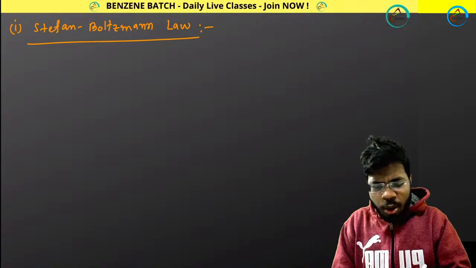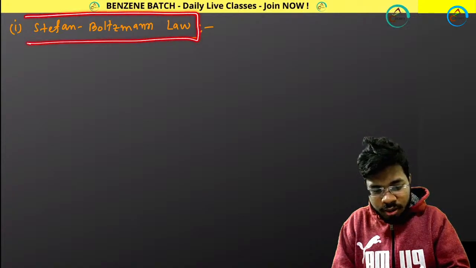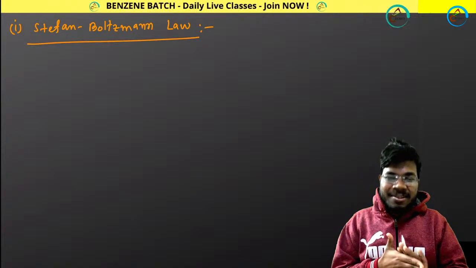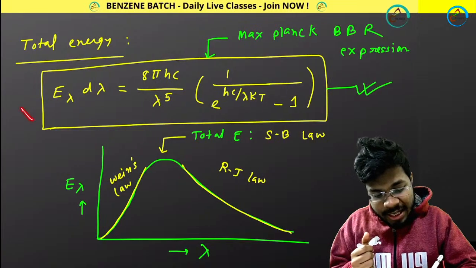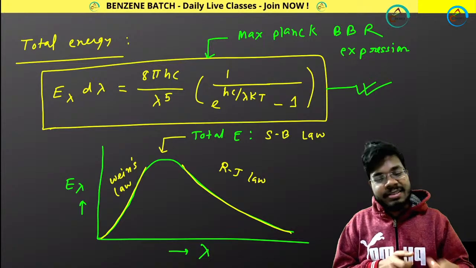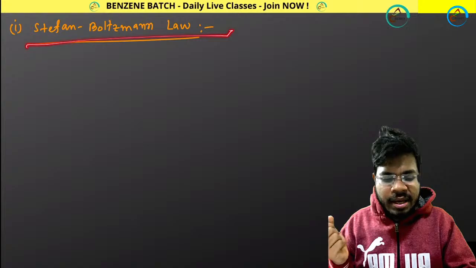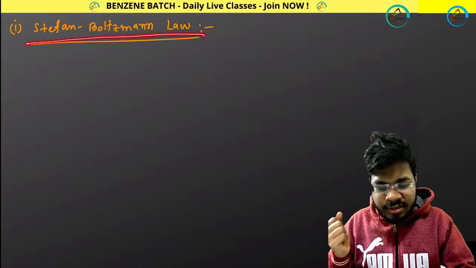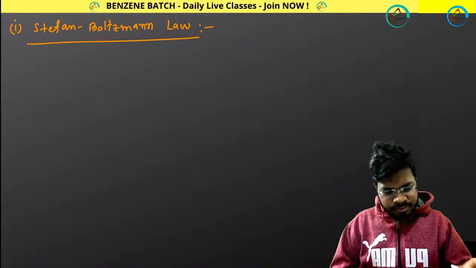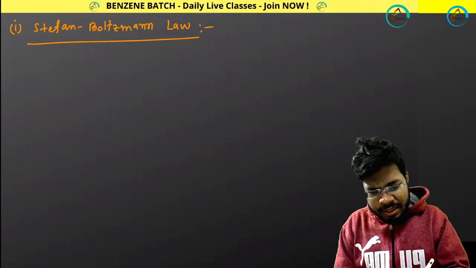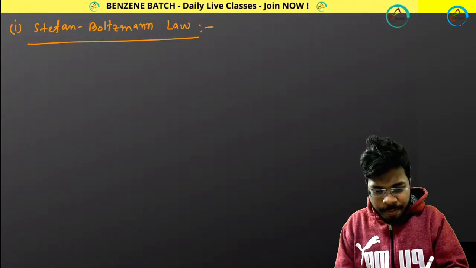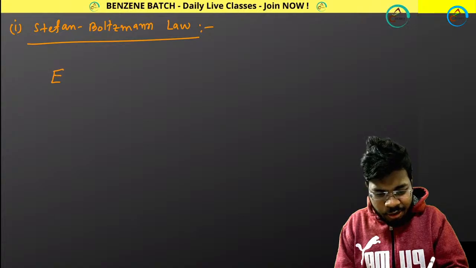So, how can the Stefan-Boltzmann law be explained from Max Planck's equation? Let's check that. Because the Stefan-Boltzmann law is not at the lower or higher wavelength region; it calculates the total energy. How can I do that? It's very simple. Total energy E equals what?